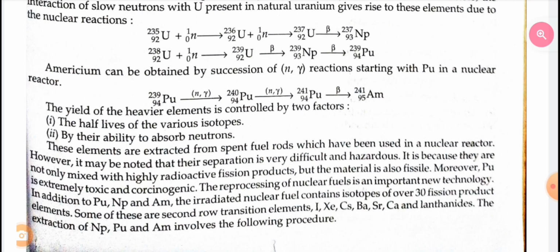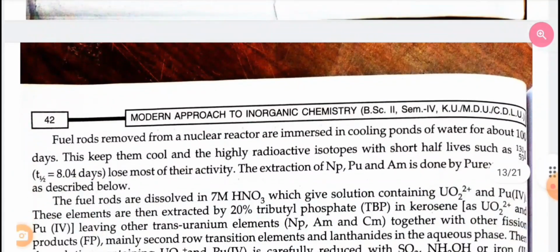Some of these are second row transition elements: iodine, xenon, cesium, barium, strontium, calcium and lanthanides. The extraction of neptunium, plutonium and americium involves the following procedure. Fuel rods removed from a nuclear reactor are immersed in cooling ponds of water for about 100 days. This keeps them cool, and the highly radioactive isotopes with short half-life such as I-131, half-life of 8.04 days, lose most of their activity.